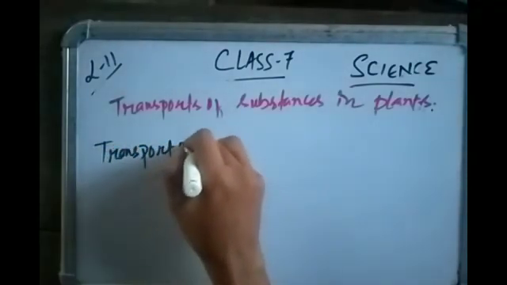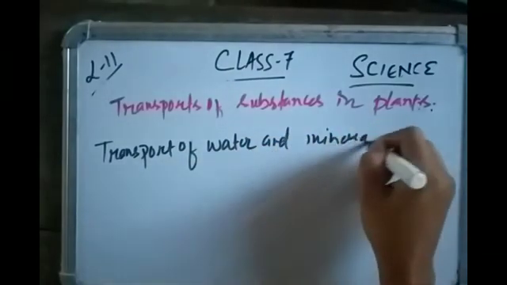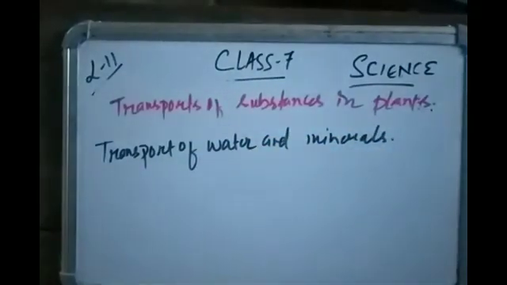Transport of water and minerals. During photosynthesis, water and minerals are also required by the plants. Since leaves are the food factory of the plant, the photosynthesis takes place there, so water and minerals have to reach the leaves, and after photosynthesis the prepared food should be transferred to all parts of the plant.